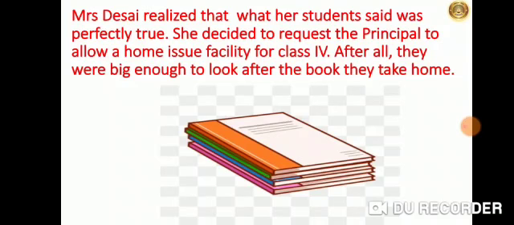So now Mrs. Desai thought of an idea. So what was the idea? She thought that we'll request the principal to give a home issue facility. That means to allow the students of class 4 to take home the books they want to read. And after a week, in the next library period, the students would return the book to the library. Now students of class 4 are smart. They are big enough and responsible enough to take care of their own things. So this was Mrs. Desai's idea behind the home issue facility.